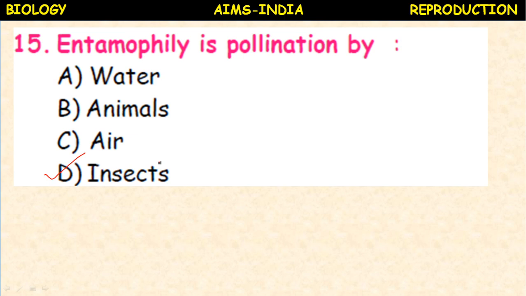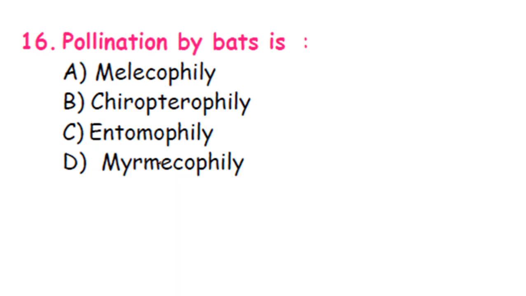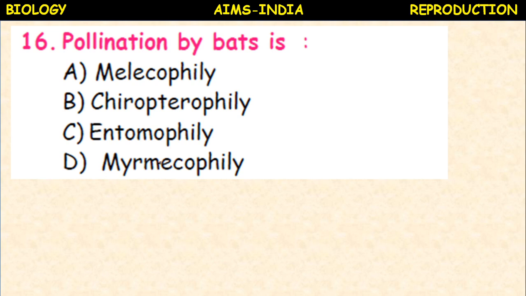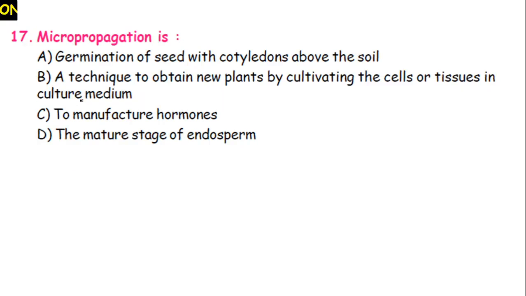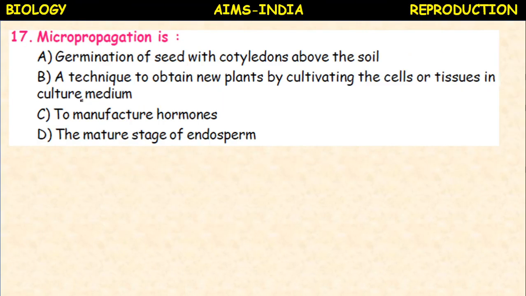Entomophily is the pollination by insects. Next, pollination by bats: melicophily, chiropterophily, entomophily, myrmecophily. It is chiropterophily, pollination by bats.